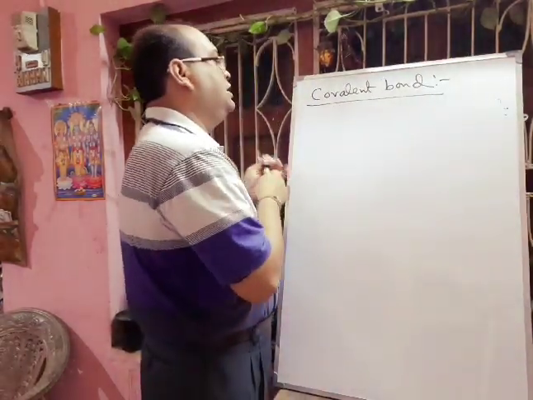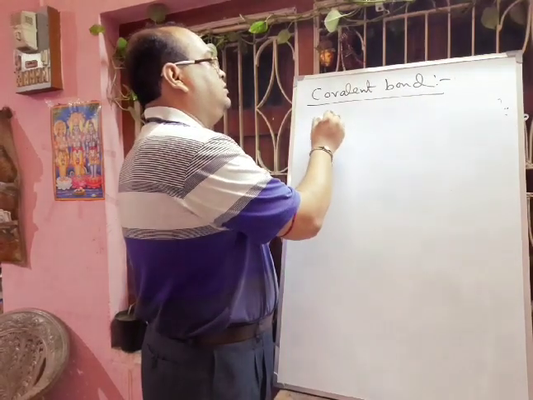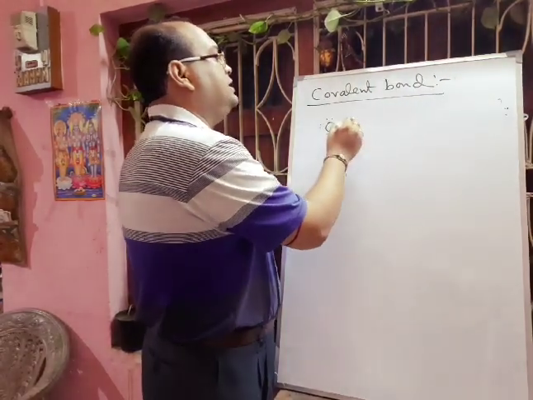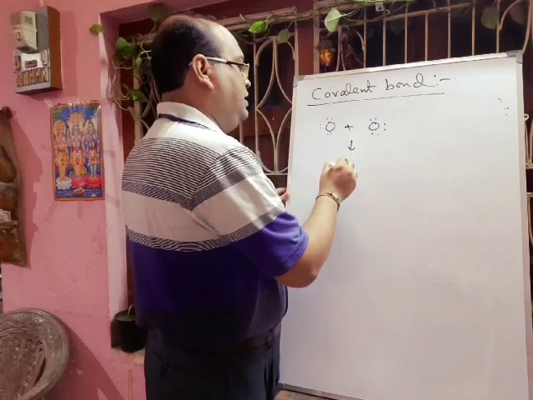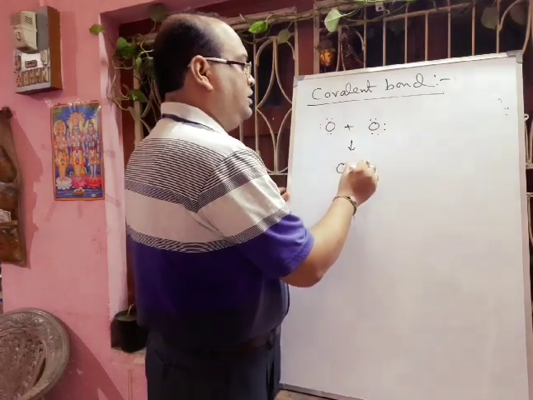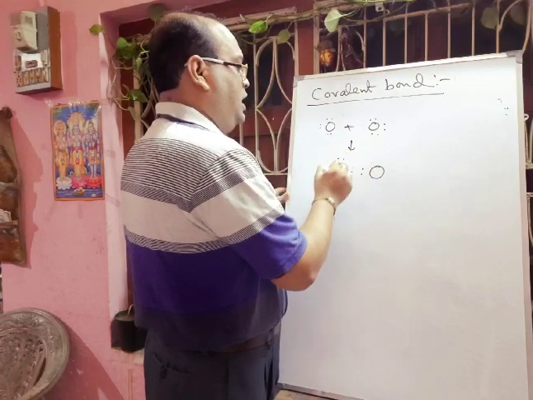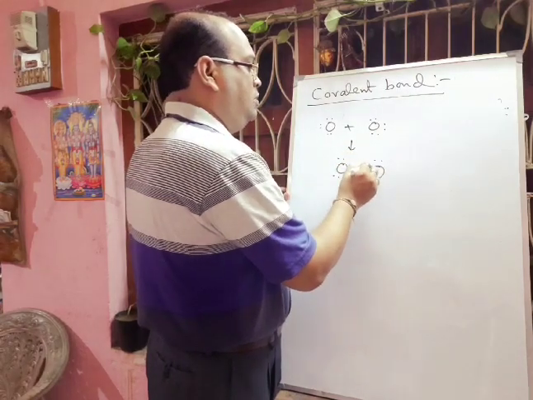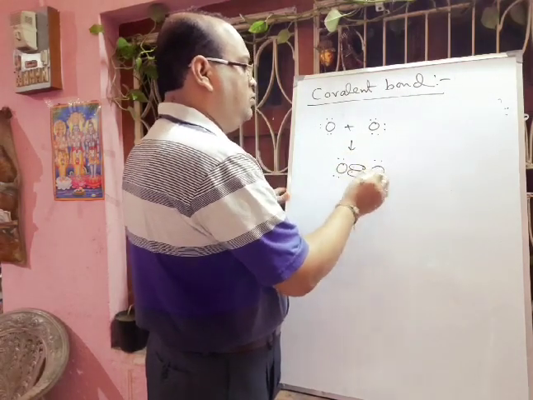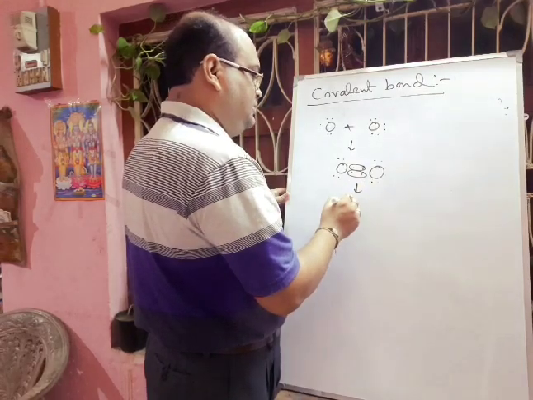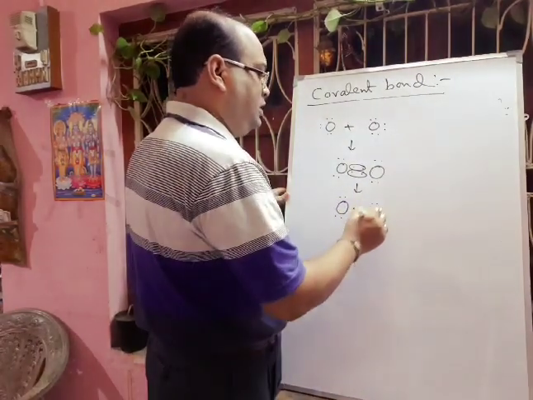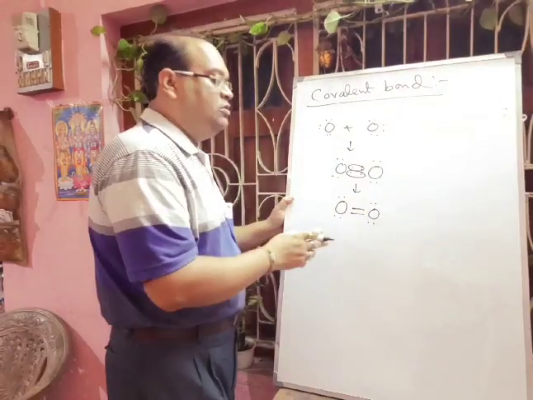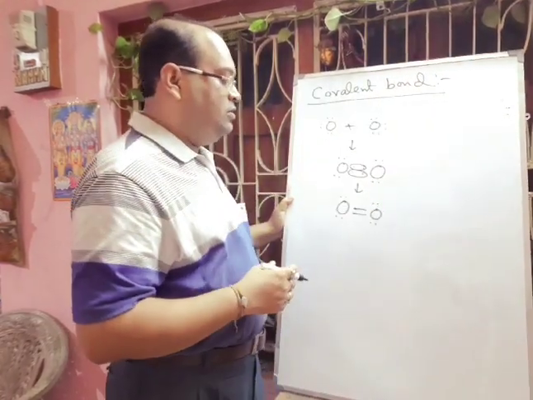So oxygen: each oxygen has 6 electrons. To fill up the octet, each oxygen will share 2 electrons, and 2 bonds are formed between the 2 oxygens. A double bond, or double covalent bond, is formed, and each oxygen contains 2 lone pairs of electrons. In an oxygen molecule the total number of lone pairs of electrons will be 4.